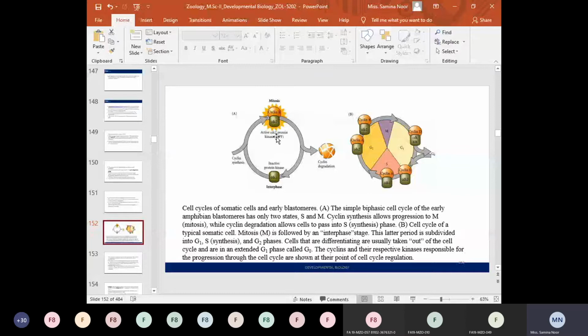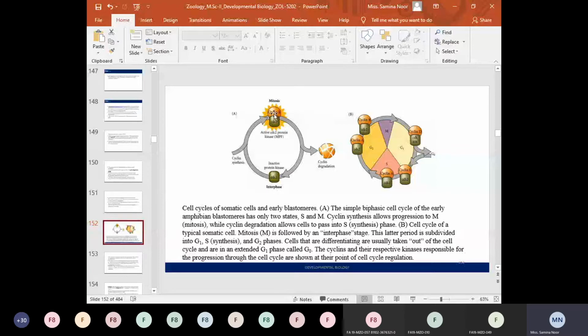So the active CDC2 or the cyclin dependent protein kinases are the active form of the MPF or the mitosis promoting factors. So when cyclin B binds to the cyclin dependent kinases, then they are changed from their inactive state to their active state.